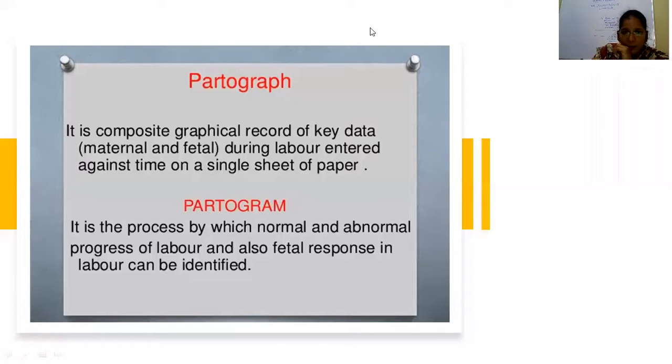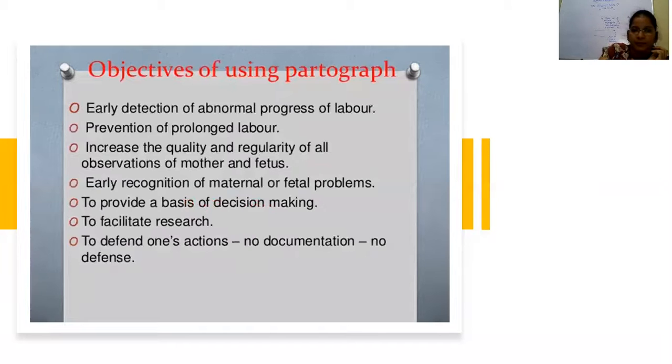Instead, a simple partogram is there. It is a composite graphical record of key data during labor entered on a single sheet of paper. And suppose your shift is for 6 hours, you plot the graph for your 6 hours and hand over to the next duty person.